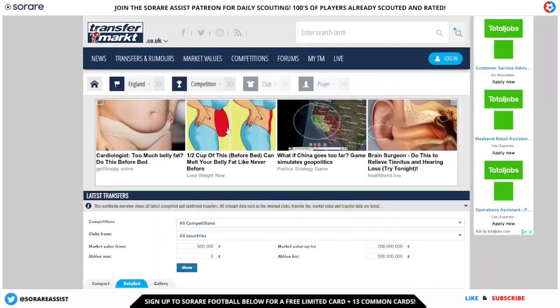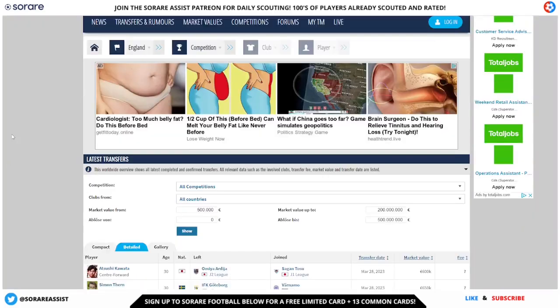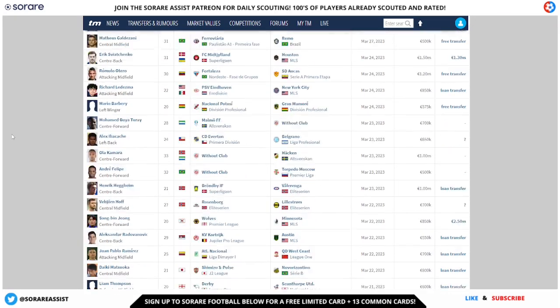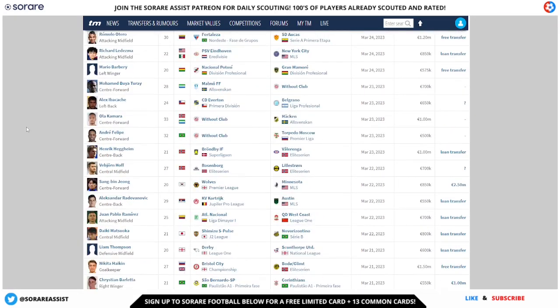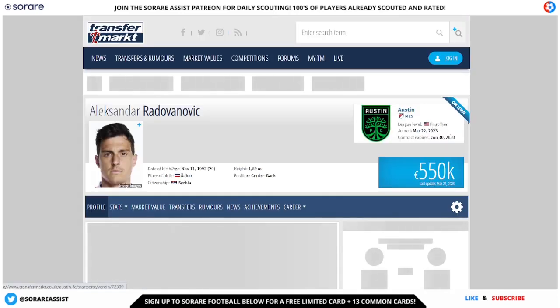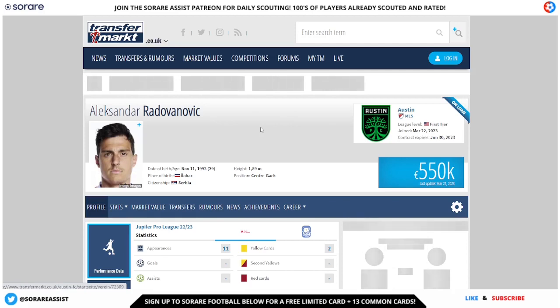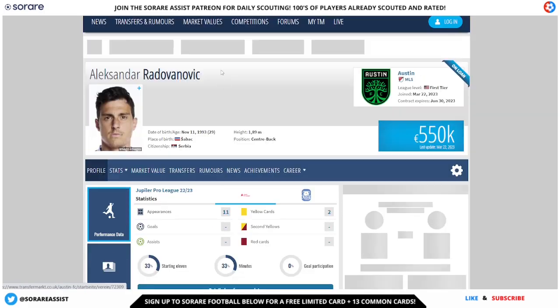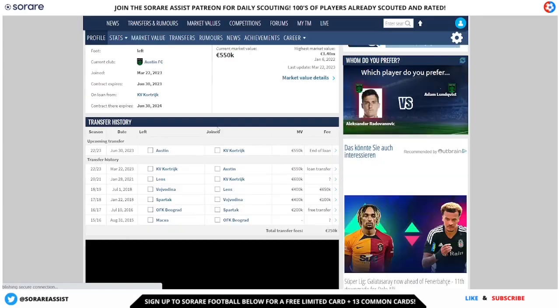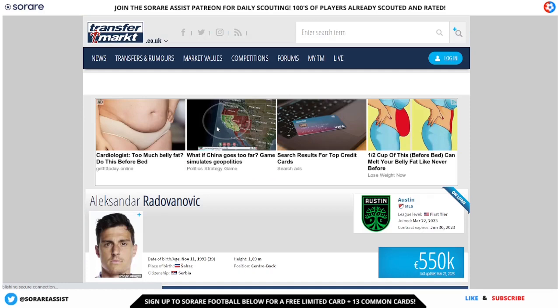Another site that I like to use is Transfermarkt. This is going to give you all the latest transfer rumours and completed transfers. Not only that, it's also going to give you important information about a player's contract as well, which is another thing to consider when you're scouting players on Sorare, to make sure that they have got a long contract with a certain club that you're looking to scout that player out for. So Transfermarkt is another fantastic resource.